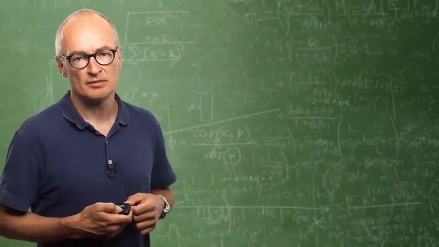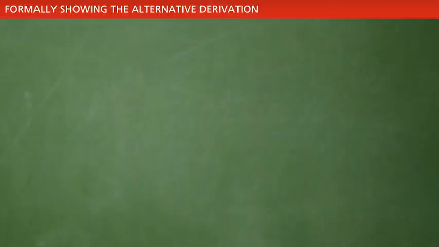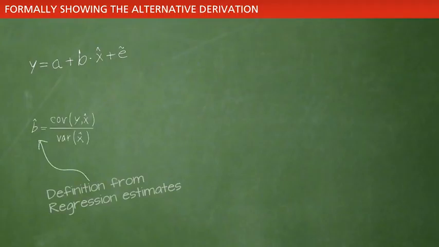Using the covariance operator, we can formally show what was verbally derived in the previous slide. Essentially, we're estimating the slope of X on Y using predicted rather than observed values of X. So the IV estimator is the covariance between Y and the predicted values of X divided by the variance of the predicted values of X.